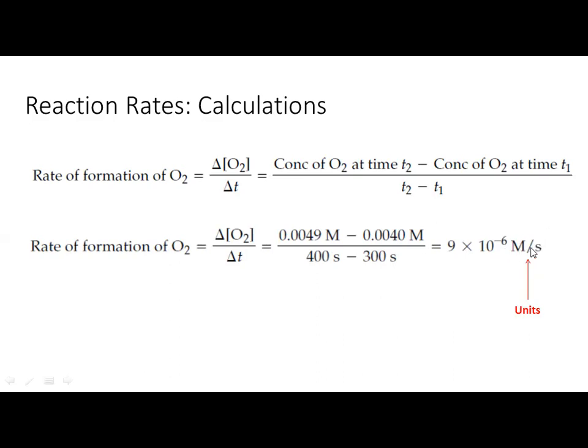So these are the standard units we are going to use to express the rate of a chemical reaction. If I ask what is the unit for the rate of reaction, this is molar per second or moles per liter per second. Molar is moles per liter. So you can further split this concentration into moles per liter, and this is the rate of formation of oxygen. And in a similar way, you can calculate the other ones.